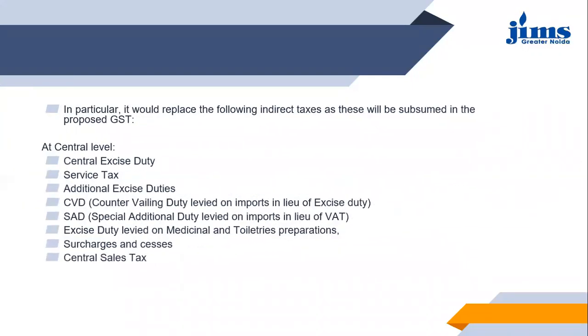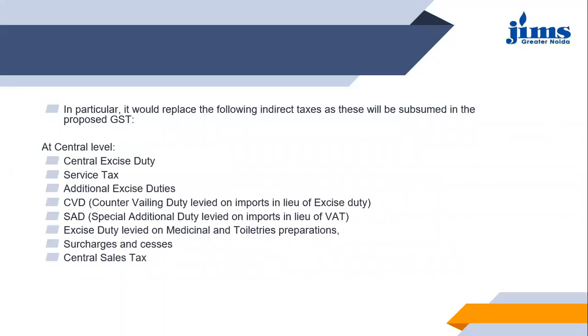Now, particularly, GST has replaced the following indirect taxes, as they have been subsumed in the proposed GST system. At the center, we have central excise duty, service tax, additional excise duty, CVD, that is the countervailing duty charged on imports, then SAD, special additional duty levied on imports in place of VAT, then excise duty levied on medicinal and toiletries preparations, and surcharges. There were a number of surcharges and cesses that were implemented.